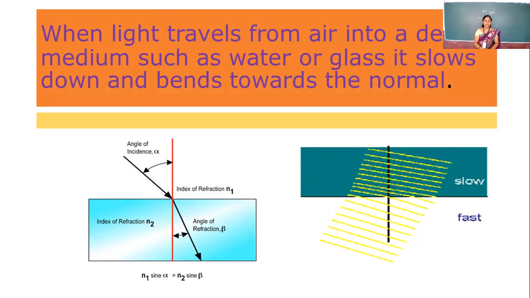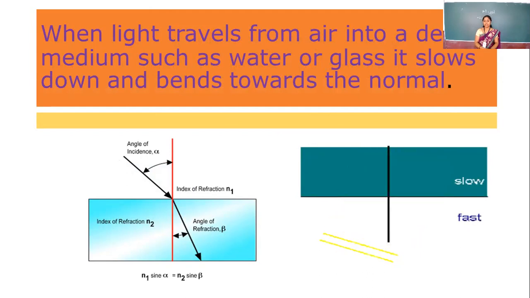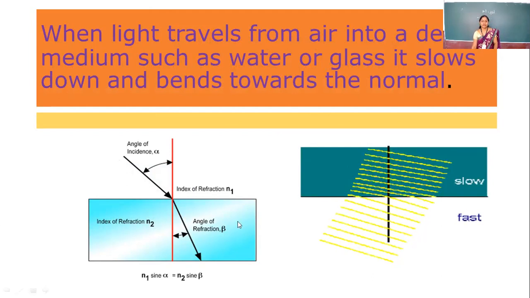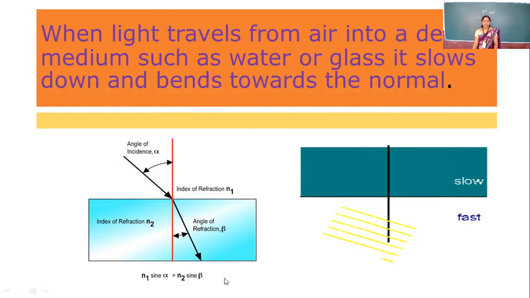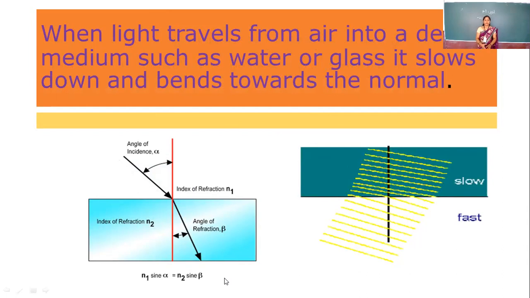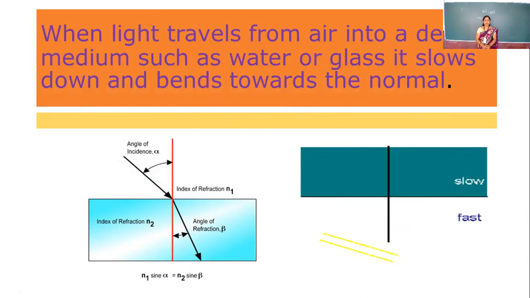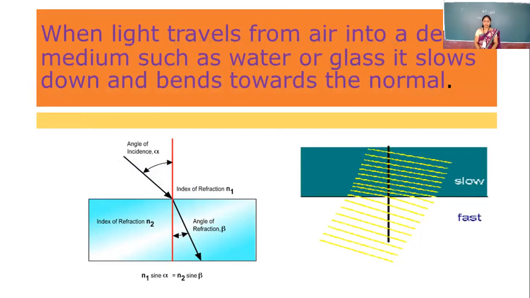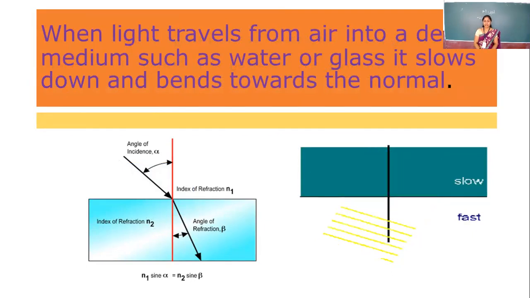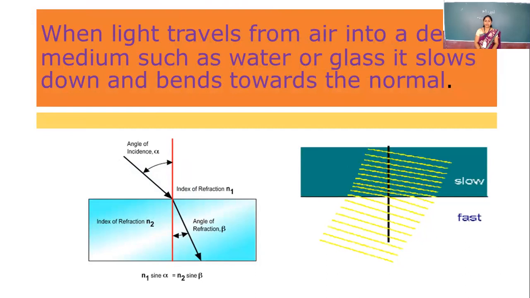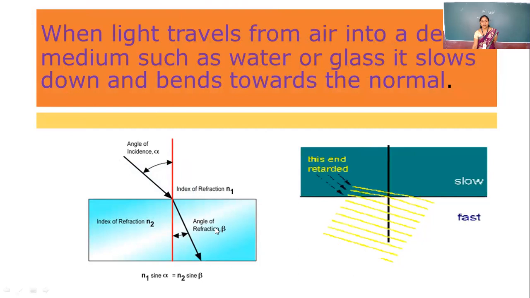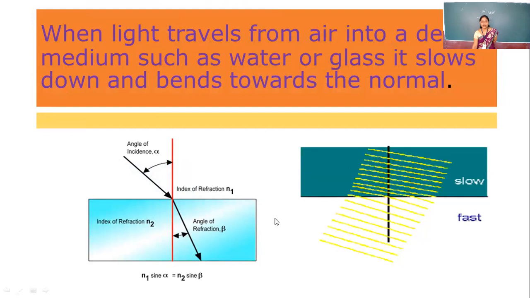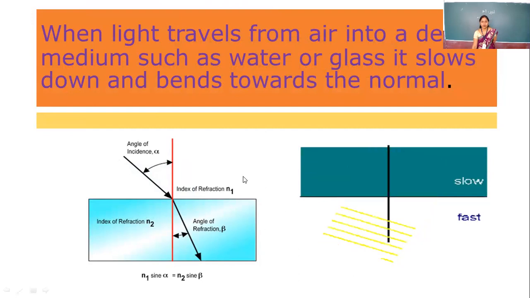Due to the change in speed, the direction of the light is also changed. In water or in glass, the light rays bend toward the normal. So in our first case, whenever the light travels from the rarer medium to the denser medium, the speed of the light decreases and light rays bend toward the normal.